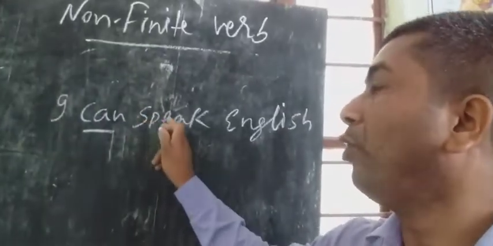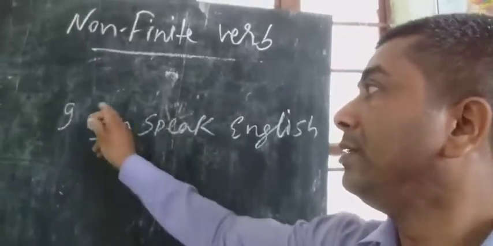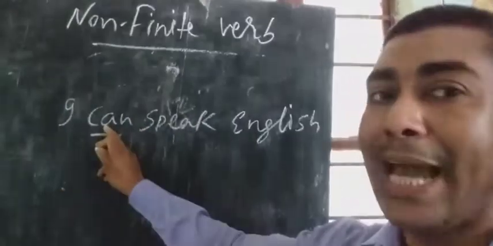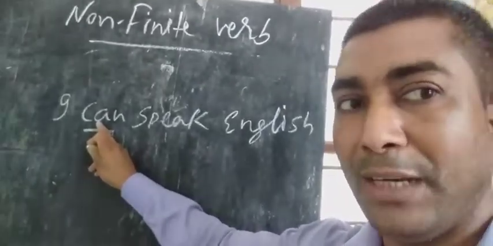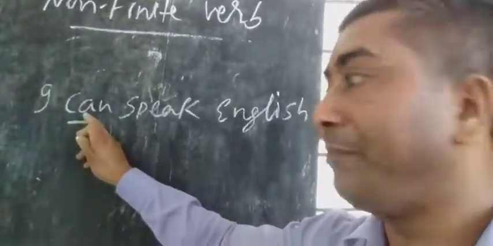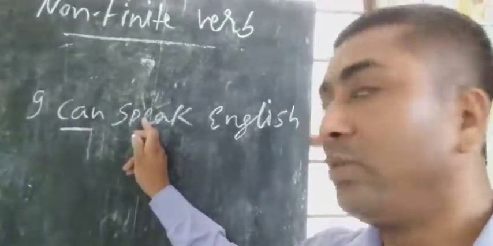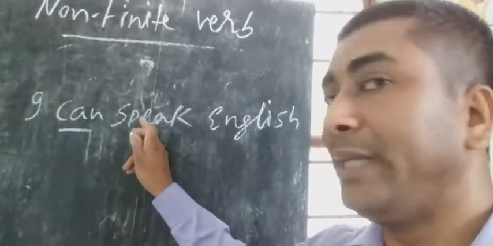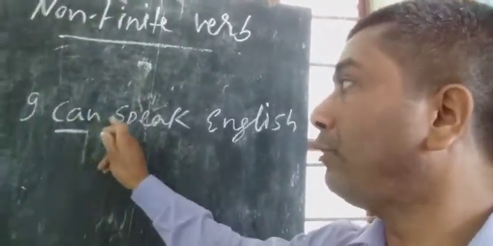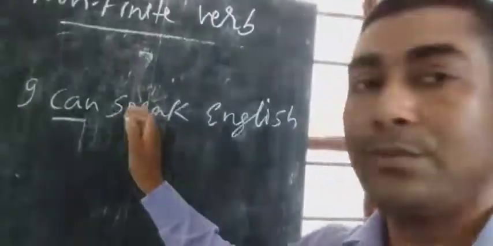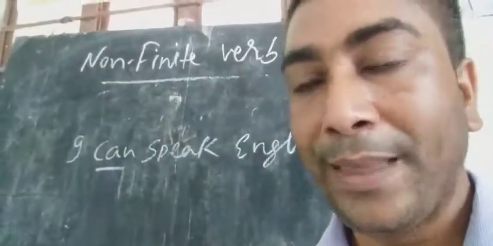Not I can to speak English, this will be wrong. Can, could, shall, should, will, would, may, might, must: after these helping verbs, infinitive is used, but without to. Not I can to speak. This will be wrong. This is the first use of infinitive without to.